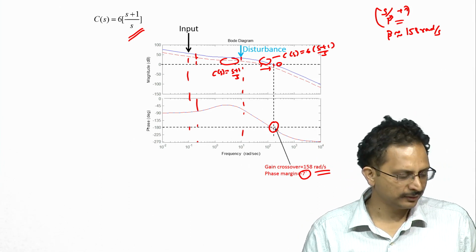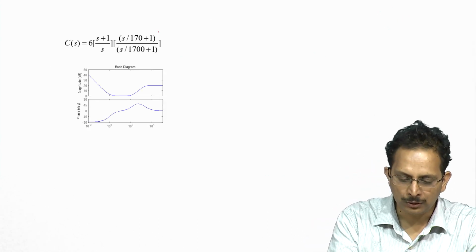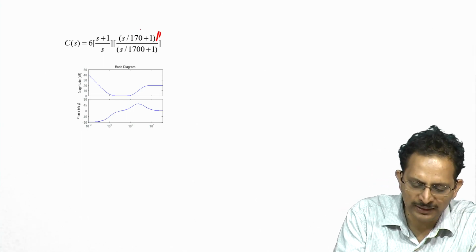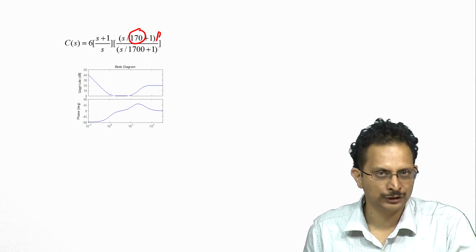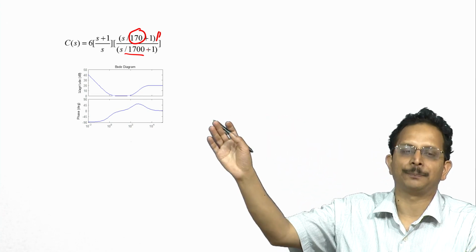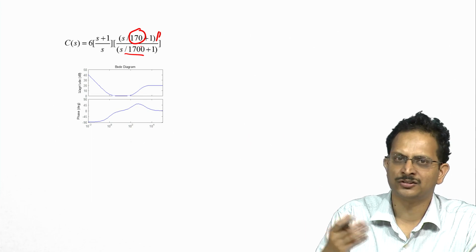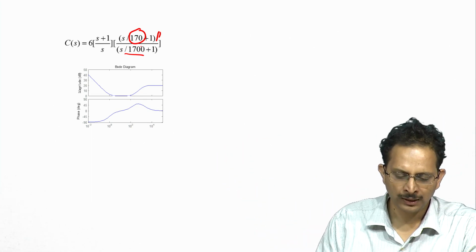So what I have done, therefore, is I have chosen to add the zero not at 158 but slightly to the right of it, namely at 170 radians per second. But since we would need a causal implementation of this controller, I have chosen to add a pole very far away, about 10 times farther away. This number 1700 is arbitrary. I could have chosen to add it even farther away or a little bit closer.